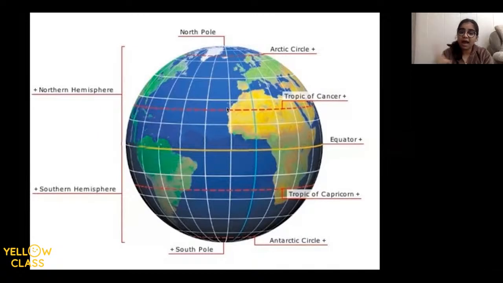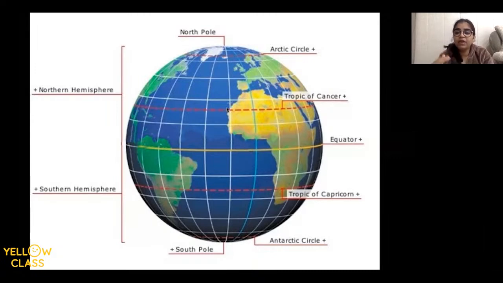Now, out of the parallels that we are studying, there are 5 important parallels that we know. The one right in the center, the yellow line which we see, is called equator. And this equator divides the earth into 2 equal halves. The top one is called the northern hemisphere and the down one is called southern hemisphere. Very, very good. Now, the lines just above and just below the equator are tropics. Tropic of Cancer, which is above the equator, and Tropic of Capricorn, which is below the equator.